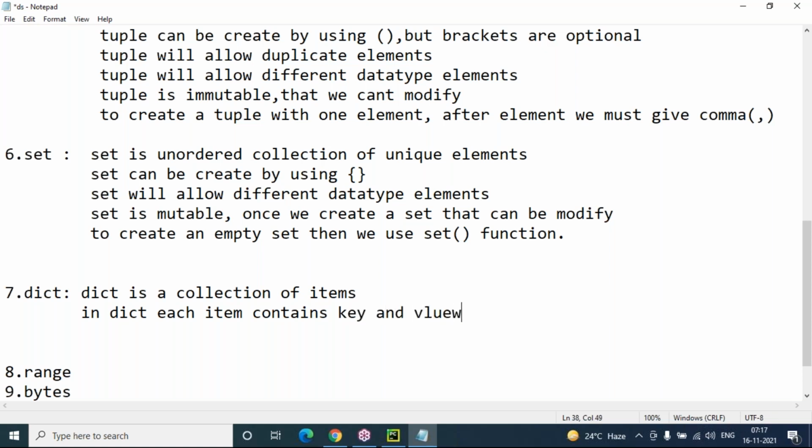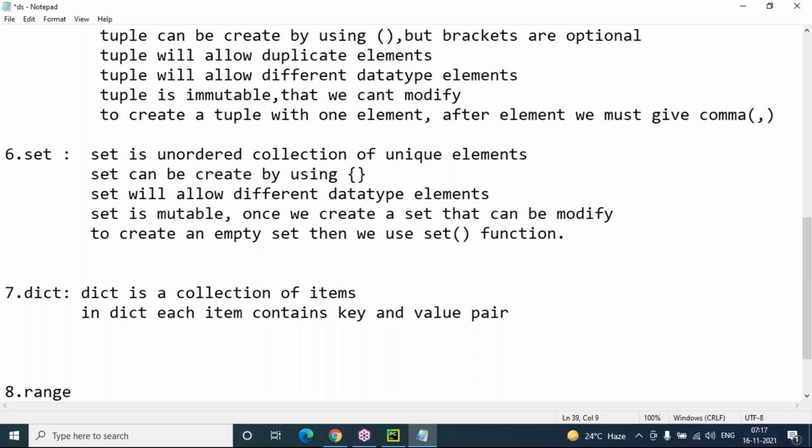In the context of list, set and tuple, one item is nothing but one element or one value. But in the context of a dictionary, one item is a key and value pair.